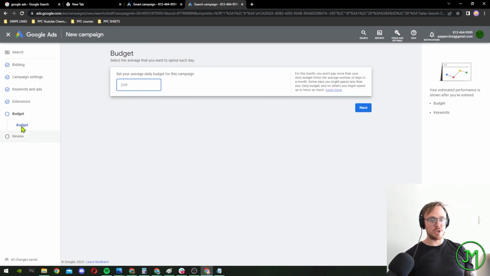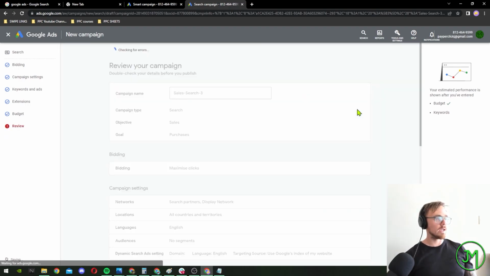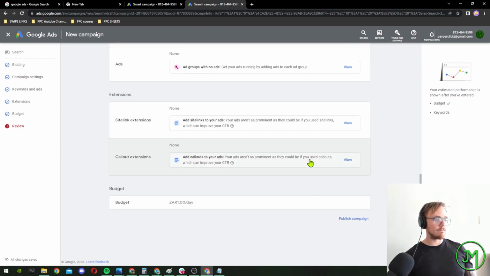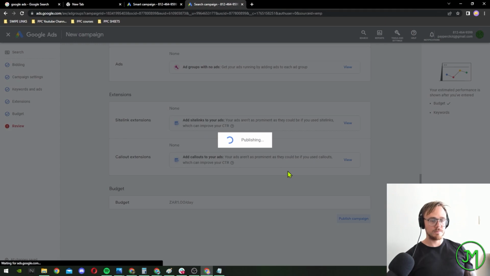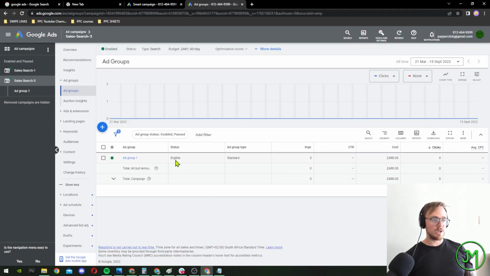Go down to budgets here on the left. Just put in one. As I said, we're just setting up a dummy campaign so I can show you how to enable auto tagging. Click next. Then hit publish campaign. Don't worry about that. Click publish. Okay, so now you'll see we have our campaign published over here.